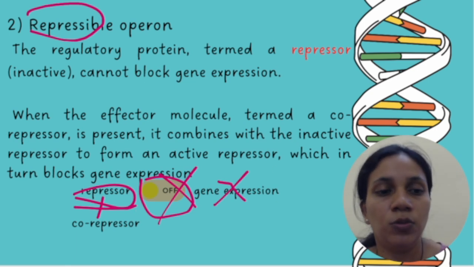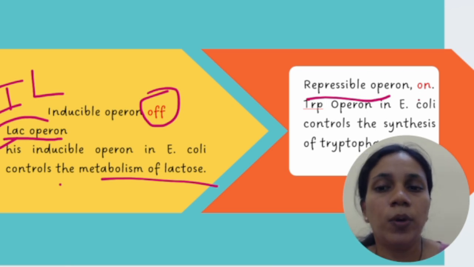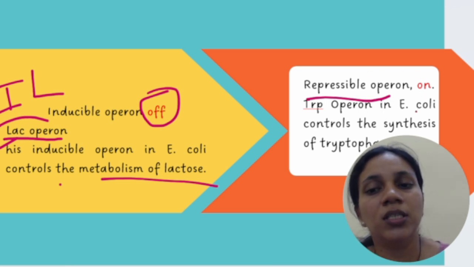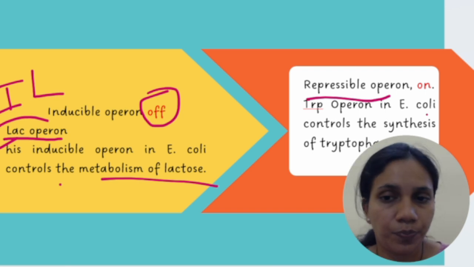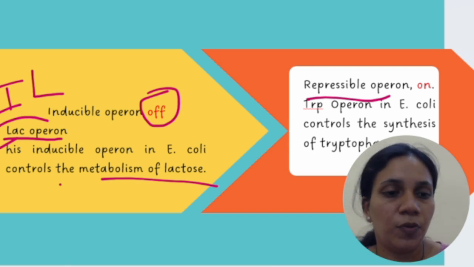So this is what we need to remember. In case of repressible operon, it is always on. So trp operon is the example of repressible operon, and it is involved in synthesis of tryptophan.